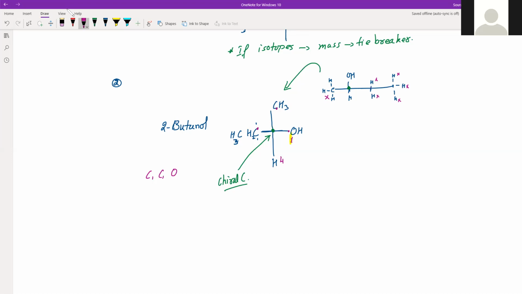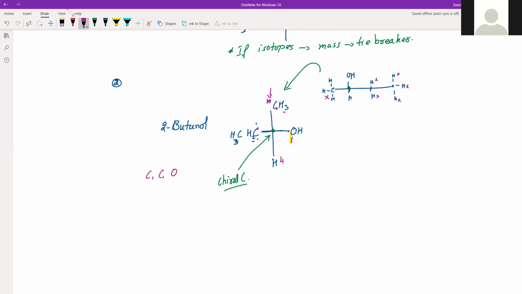Now what do we have left? We have rank 2 and 3. Because both are carbon-carbon, now we have to think about what to do. Both carbons have the same atomic number, so see the neighbors of these carbons going outward from the chiral carbon. This top carbon has 3 hydrogens and this carbon has only 2 hydrogens. So 2 hydrogens will cancel 2 hydrogens, but now there is one H here. Who will decide the rank now? The next neighbor.